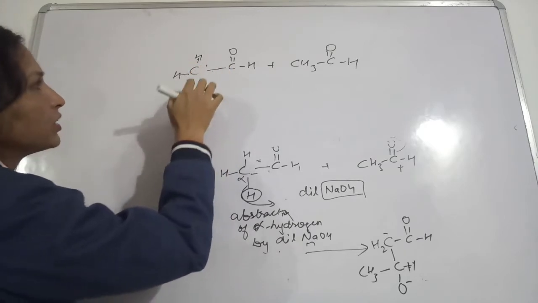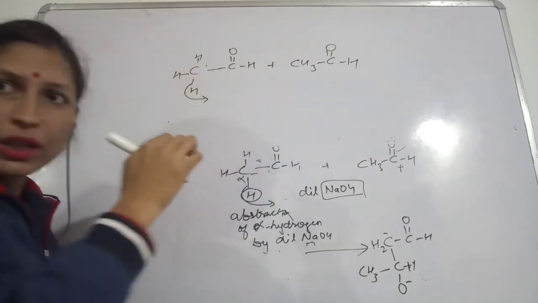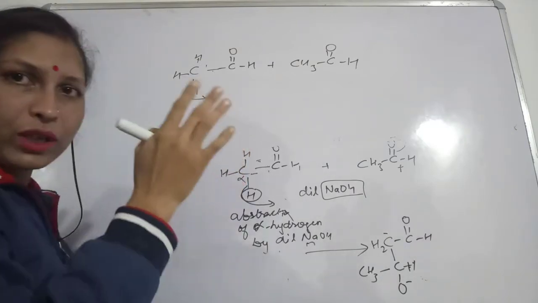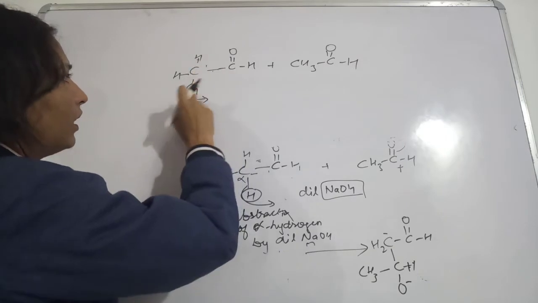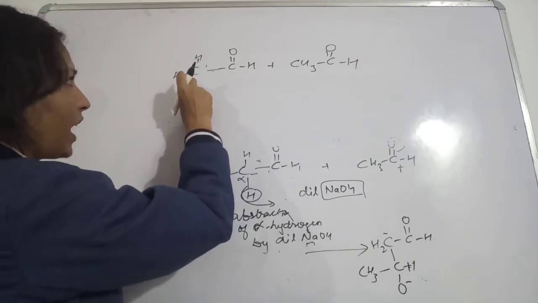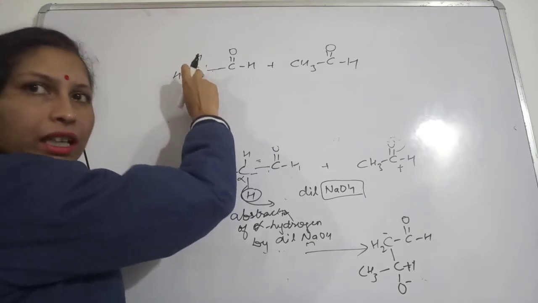Alpha hydrogen. So alpha hydrogen in this case, because of the presence of dilute NaOH or dilute KOH, means dilute base. So what is happening? The base will abstract this hydrogen, leaving this carbon with negative sign.